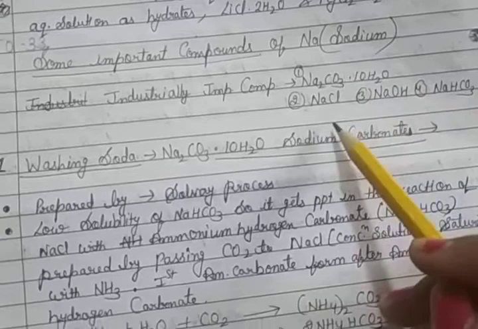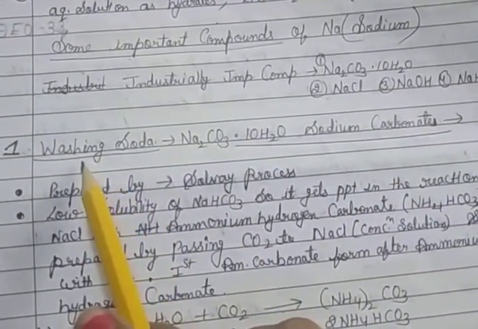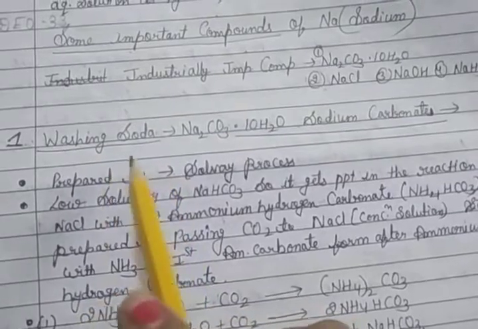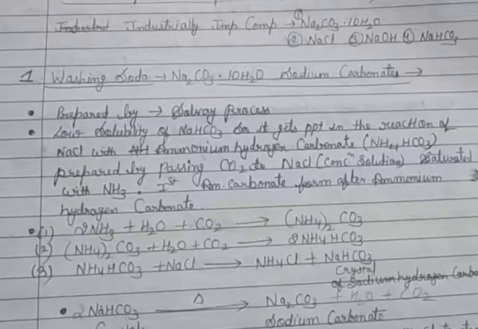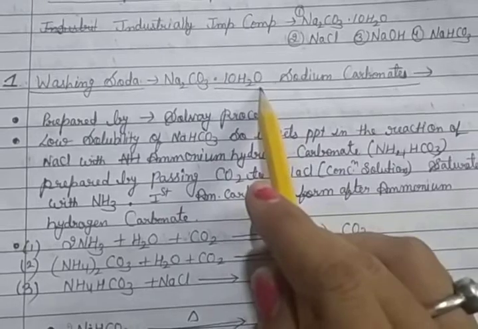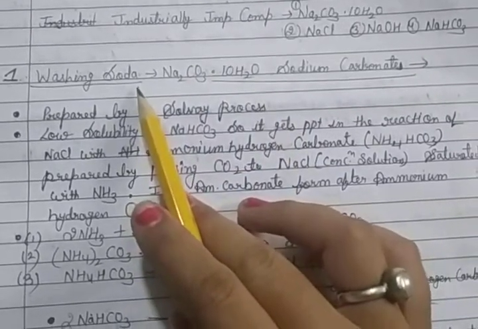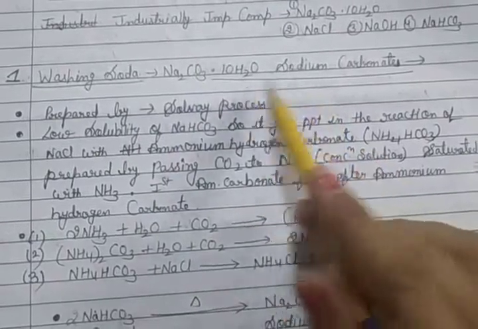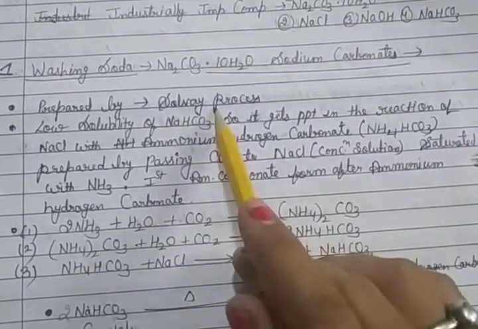So let us start. The first compound of sodium is sodium carbonate, that is washing soda. Its formula is Na2CO3.10H2O. Generally the name is washing soda and the chemical name is sodium carbonate. It is prepared by the Solvay process.